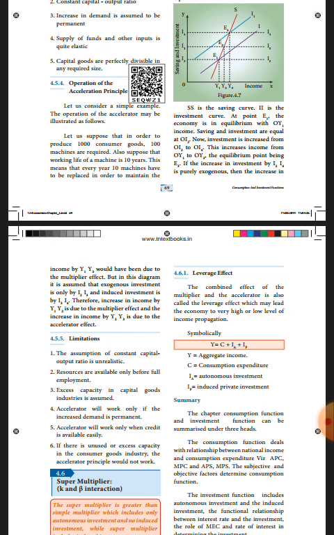First one is the same capital output ratio is not real. Resources are available only before full employment. Next, excess capacity in capital goods is only assumed. This will work only if the increase in demand is permanent. Then this will work only when credit facilities are available easily. If there is excess capacity in the consumer goods industry, the accelerator principle would not work. These are all the limitations of the accelerator principle.